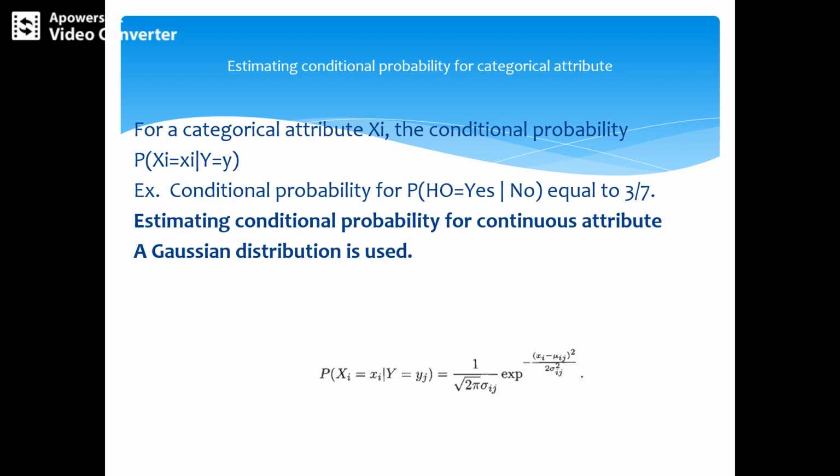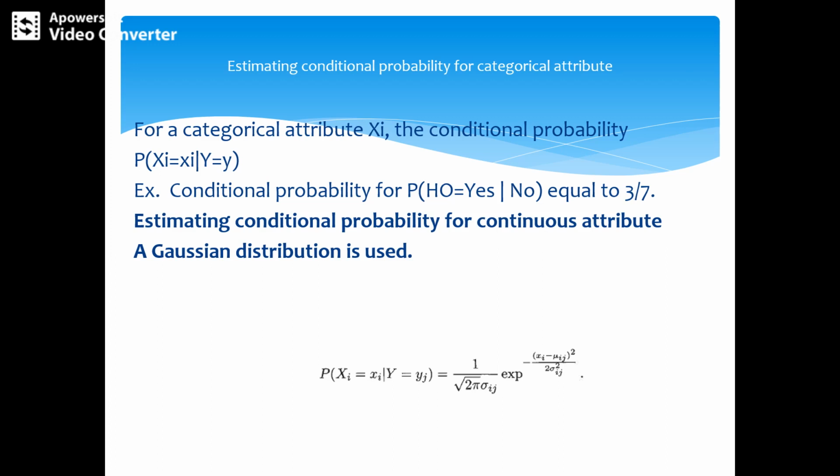The other approach is to assume a certain form of probability distribution and estimate the parameters of the distribution using training data. In this case, a Gaussian, or normal, distribution is used to represent the class conditional probability for a continuous attribute.